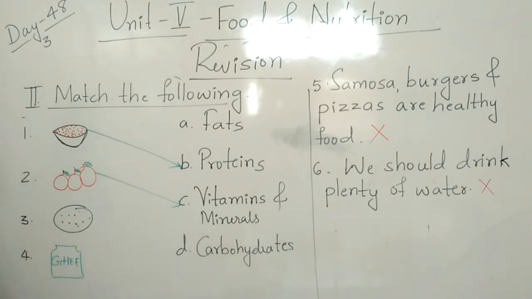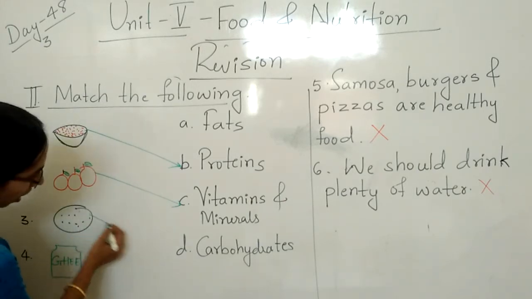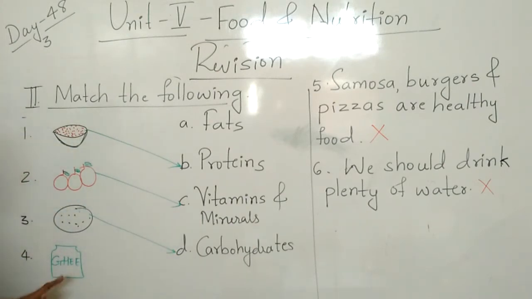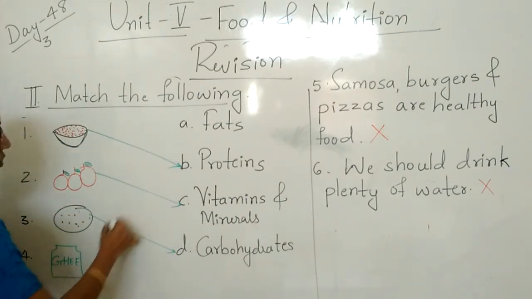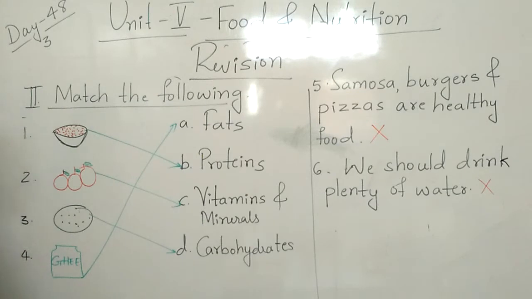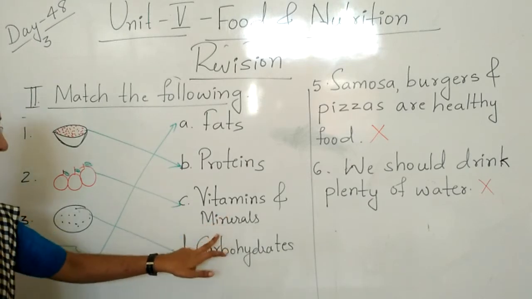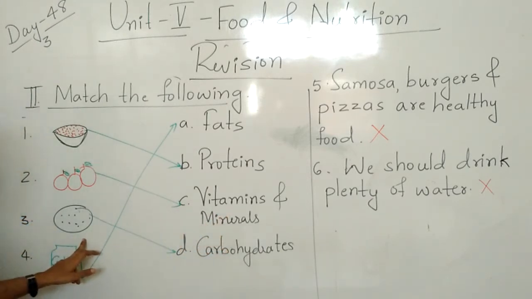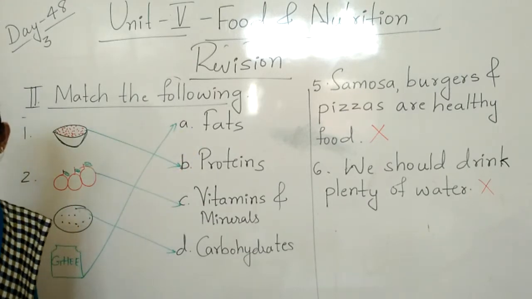Chapati is rich in carbohydrate. And ghee is rich in fats. Okay children. So dal, protein; tomato, vitamins and minerals; chapati, carbohydrate; and ghee, fats.